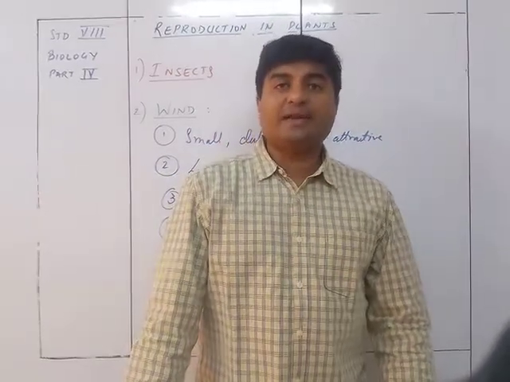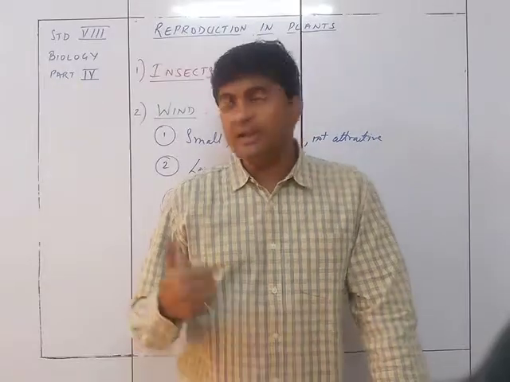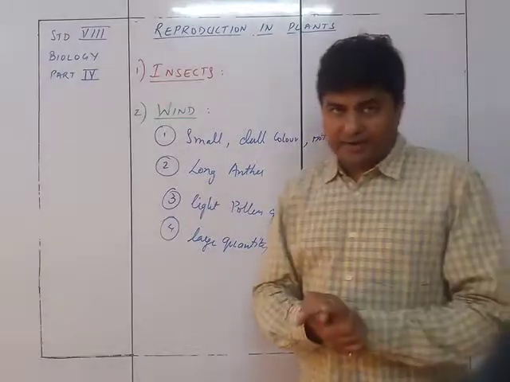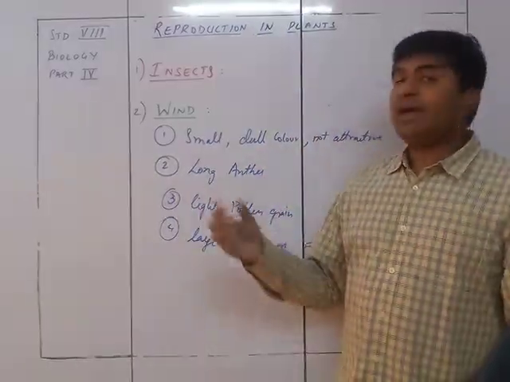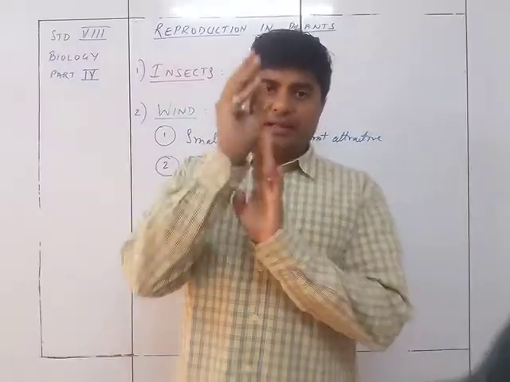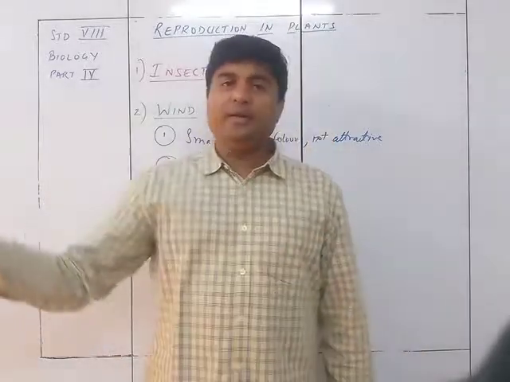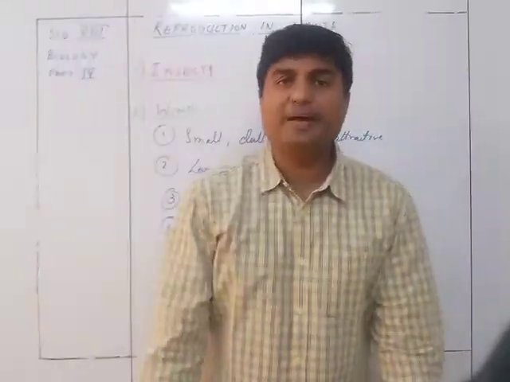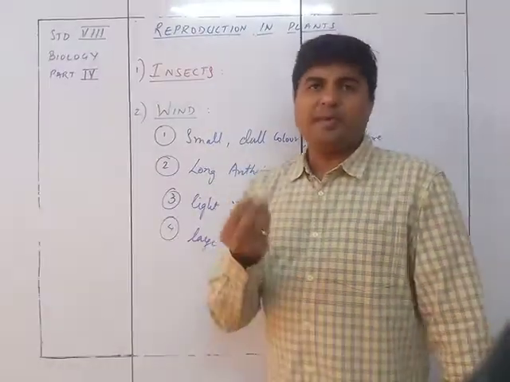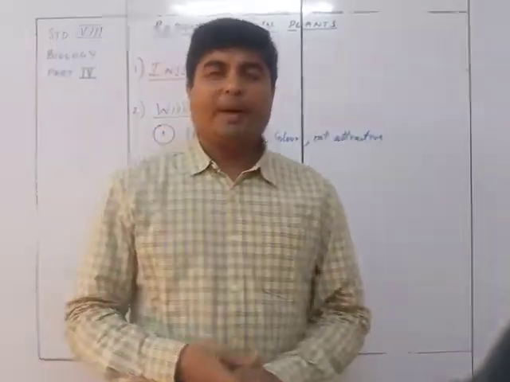So those are the characteristics of a wind pollinated flower. First, they will be small, dull colored, not attractive. Secondly, they will have a long anther. That means the filament will be long enough so that the anther protrudes outside the petals and can easily be transported by the wind. The third thing is the pollen grain will be light. It won't be heavy, not sticky. It will be light so that it can be easily carried away by the wind.